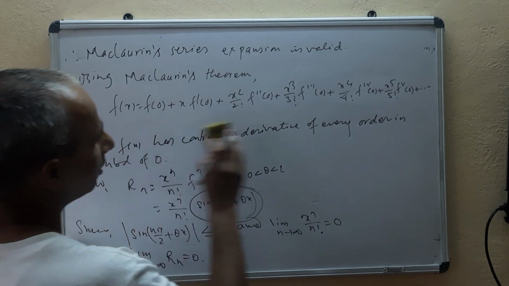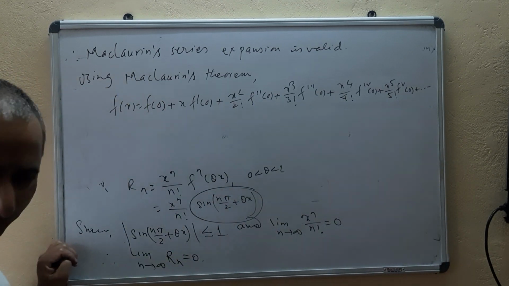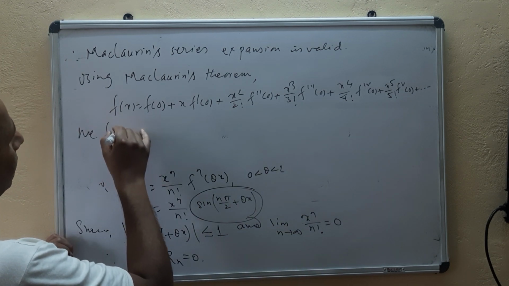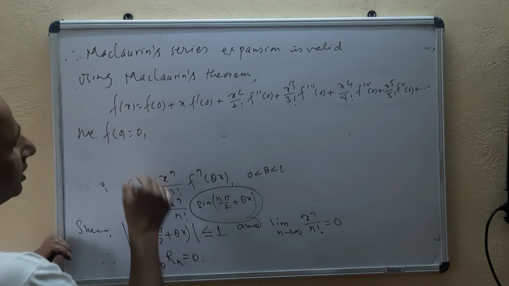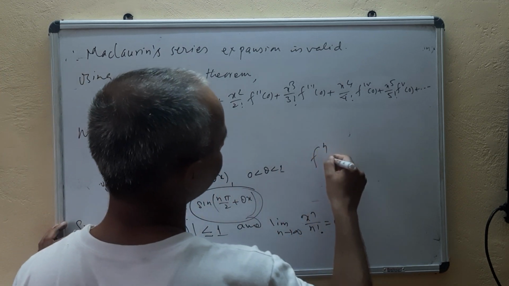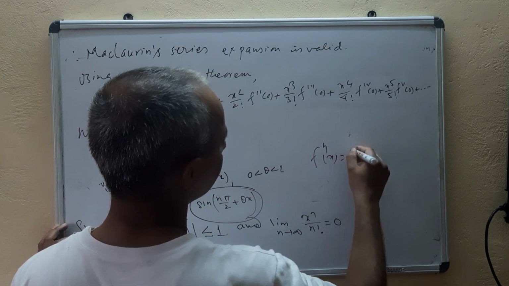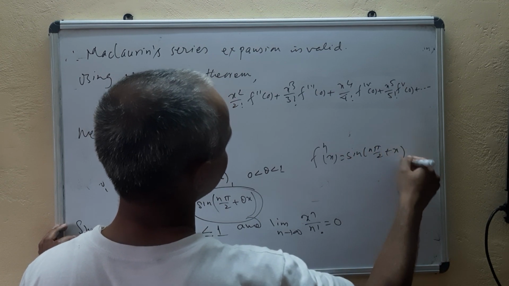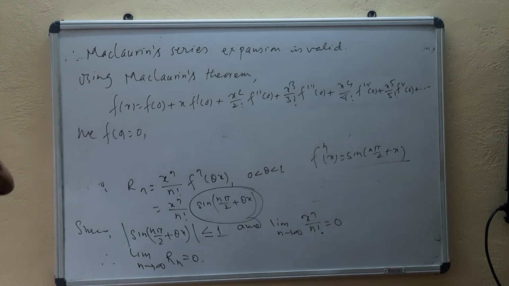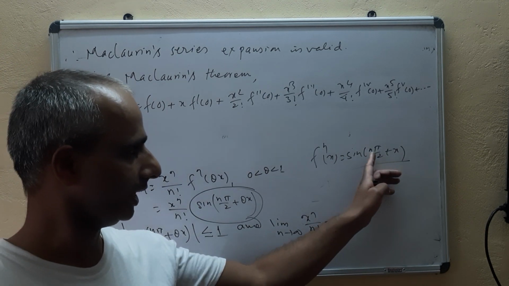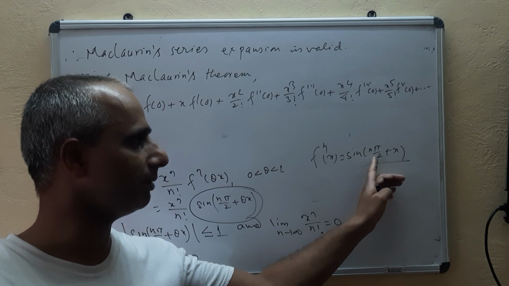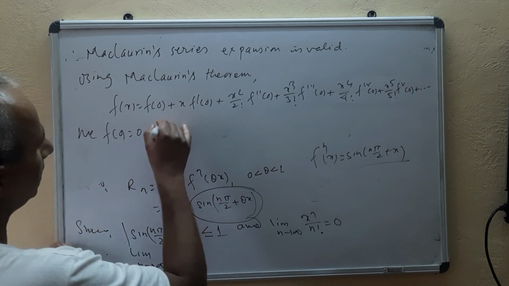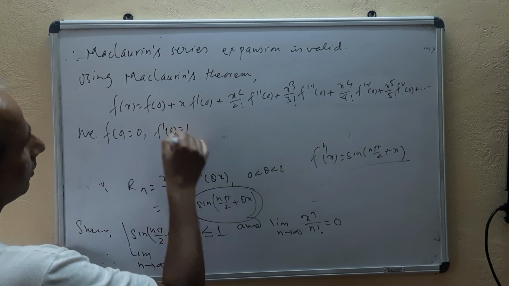Means now what you got is the value of f(0)? Let's find. We have got f(0), f of 0 means sin 0, which is 0. Then we have got f^n(x) means sin(n pi by 2 plus x). So f dash means n equal to 1. f dash means sin(pi by 2 plus theta), means cos theta. So cos 0 will be 1, means f'(0) will be 1.